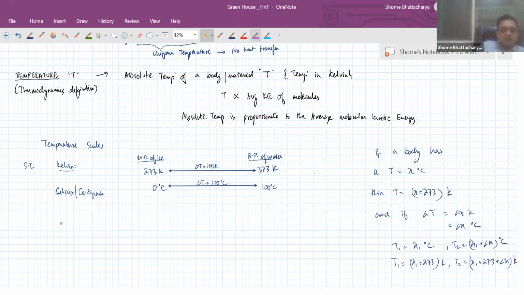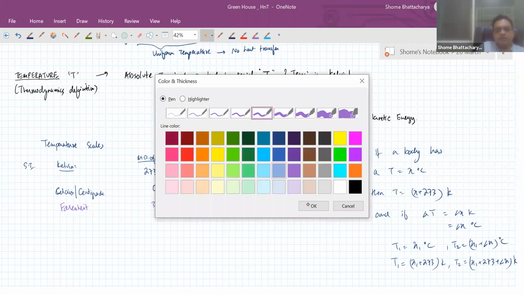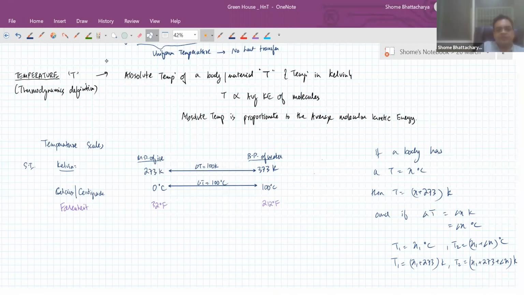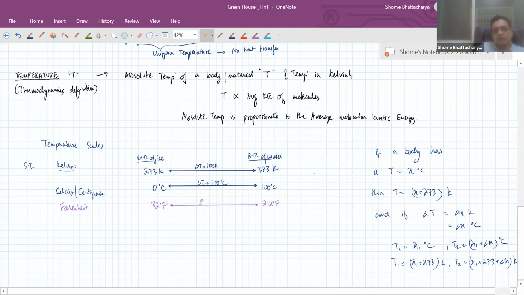Now the next one is the Fahrenheit scale, as you know. In the Fahrenheit scale, this is 32 degrees Fahrenheit and this is 212 degrees Fahrenheit. So in this scale, the interval becomes different. That is why a temperature change of delta x degrees C is not the same as the temperature difference in Fahrenheit. This is 180 degrees Fahrenheit.